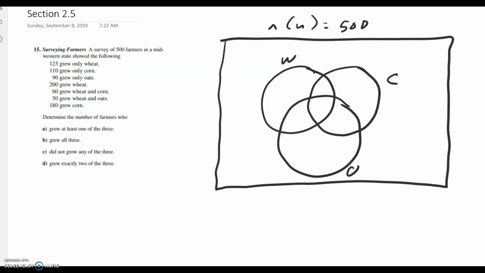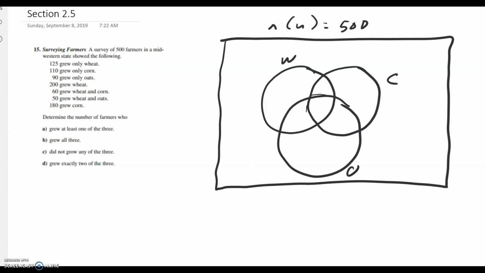This is a similar problem as the last one, but it looks as if there's three different kinds of things that we need to think about: wheat, corn, and oats. So we're going to kind of try to fill in this Venn diagram and let it inform us so that we can answer these questions A through D easily. I like to start with the thing that is most basic, and so I would really like to start with this middle part. The question is, can we find the middle part?